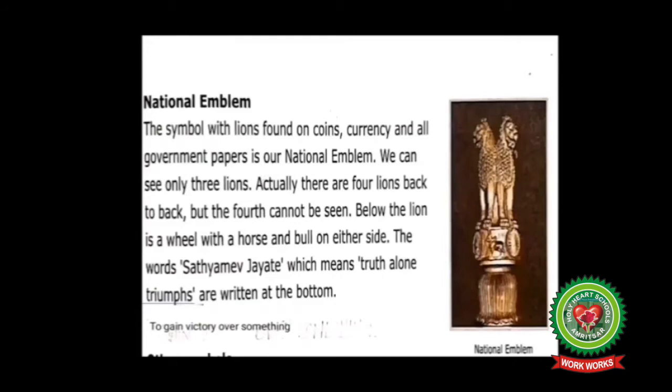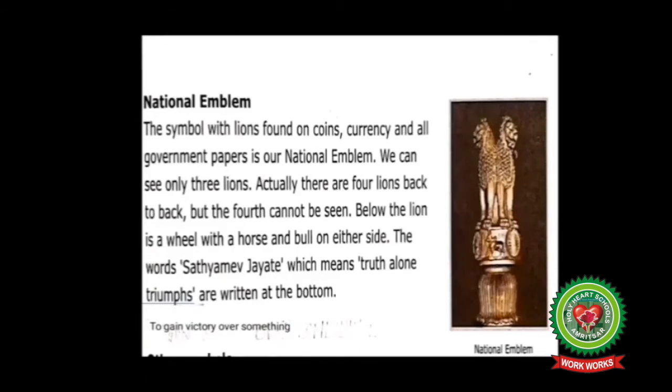The words Satyamev Jayate, which means truth alone triumphs, are written at the bottom. Students, underline triumphs means to gain victory over something. Truth alone triumphs means Satyamev Jayate, or we can say that truth and honesty always win.